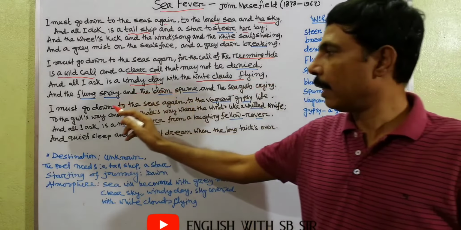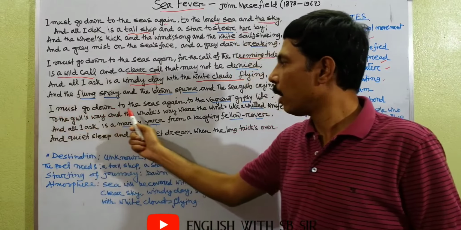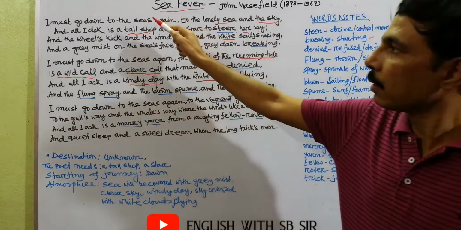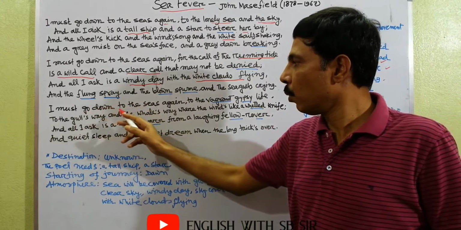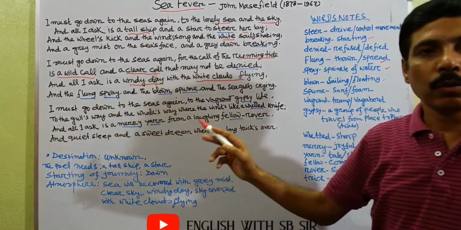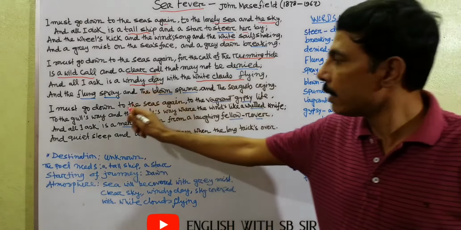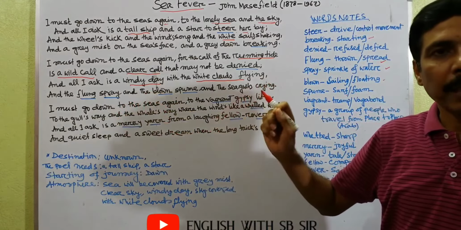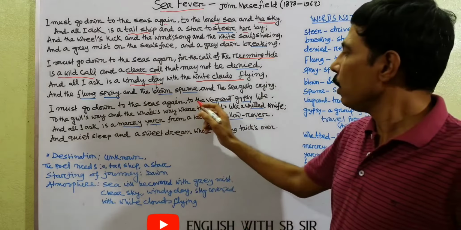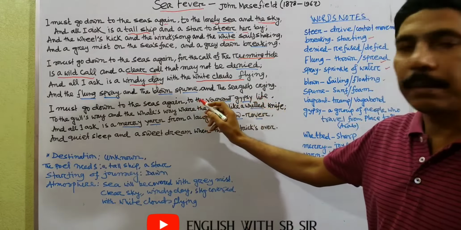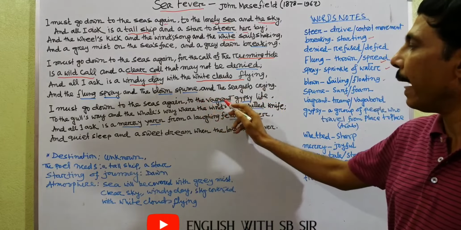In the third and the last stanza, again the poet repeats the same sentence, I must go down to the seas again. The poet thrice writes the same line, I must go down to the seas again, to express his strong desire, to give emphasis on this line. That means there will be nothing that may stop the poet's journey to the vagrant gypsy life. And here the poet clearly indicates that he will prefer to lead a vagrant.